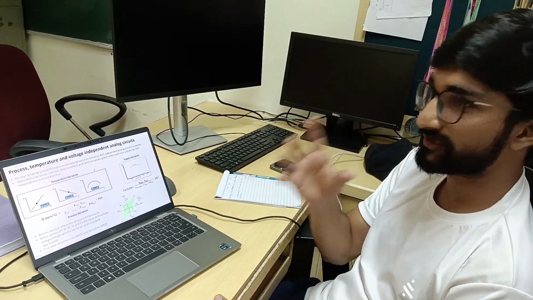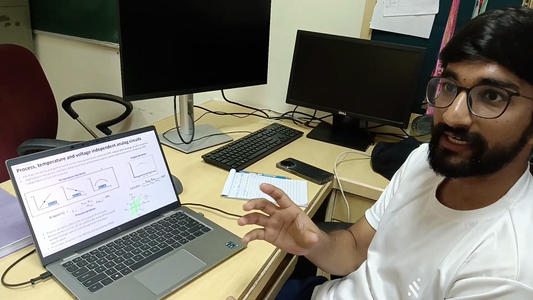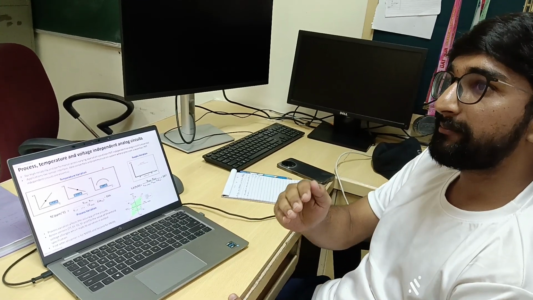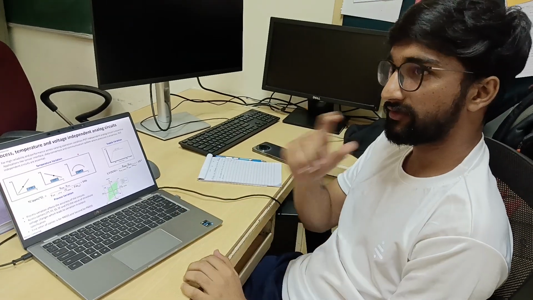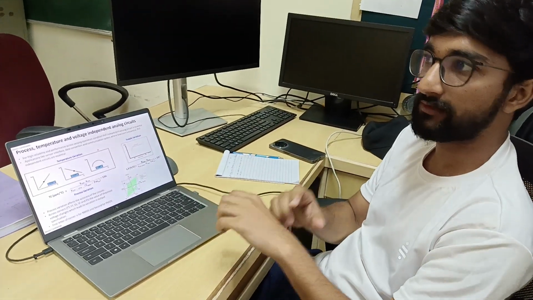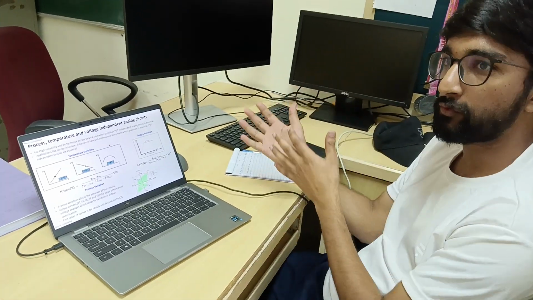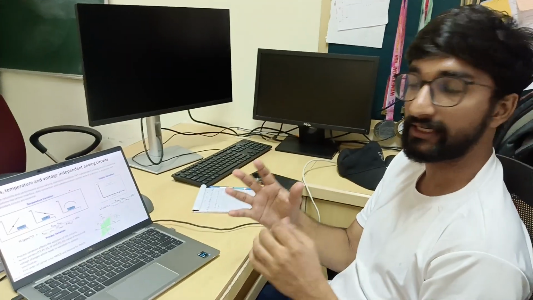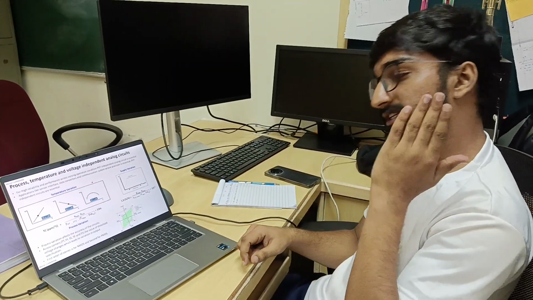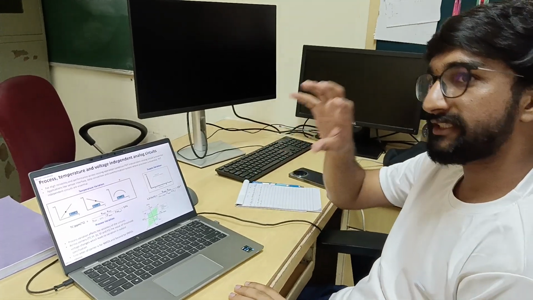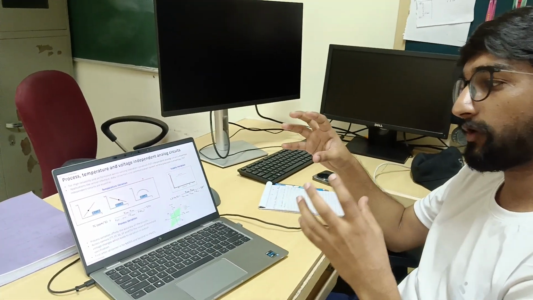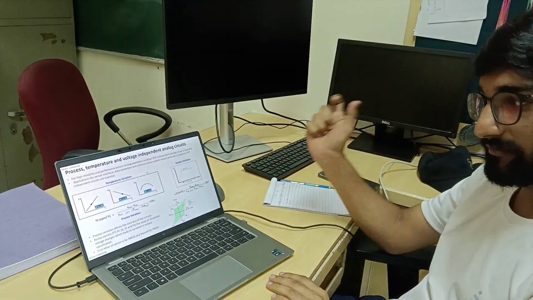Let's say you built your circuit at an ambient temperature of 20 degrees centigrade, but at the same time you operate it. Let's say you have a smartwatch, right? You are sitting in some cold place where the ambient temperature is 10 degrees centigrade. At the same time, you move to a place where the temperature is 50 degrees centigrade. So your circuit should work with the same proportion, with the same specification at that temperature as well. That is called a temperature invariant circuit. So here we are saying our circuit should be temperature invariant.